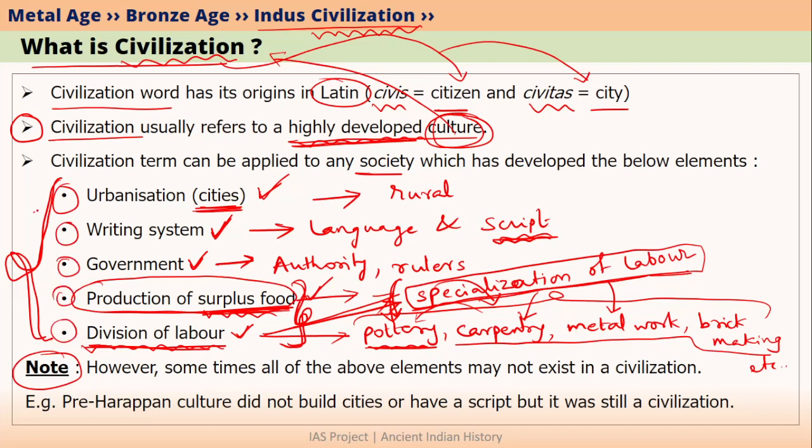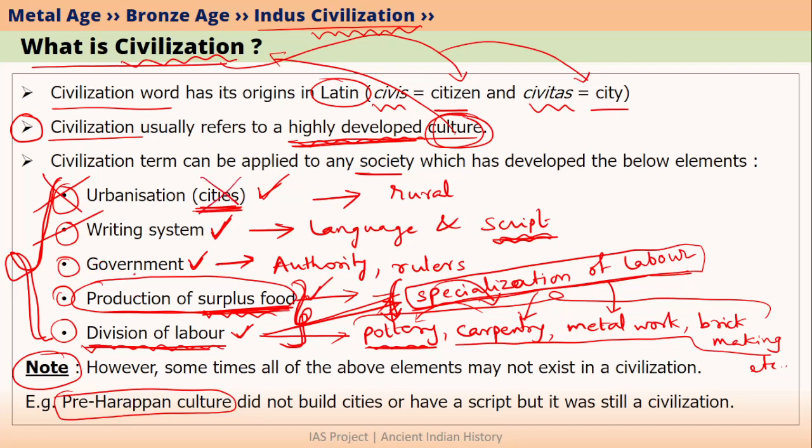Let's say a culture is not living in cities or has not developed a writing system, even then it can be called a civilization. Let me give you an example. We know that during the pre-Harappan phase, people were mainly living in villages. Therefore, we can say that the pre-Harappan phase was not urbanized, meaning the pre-Harappan people were not living in cities.